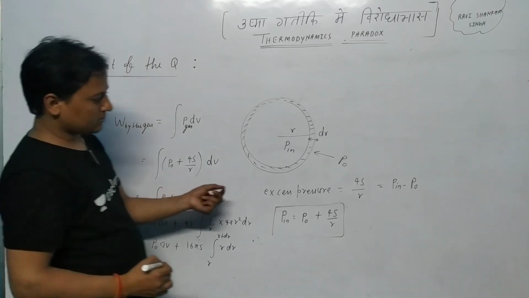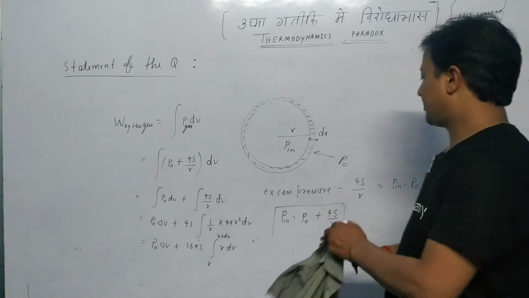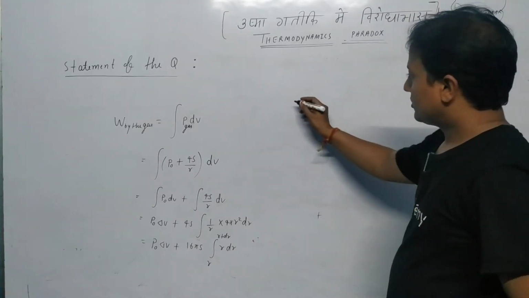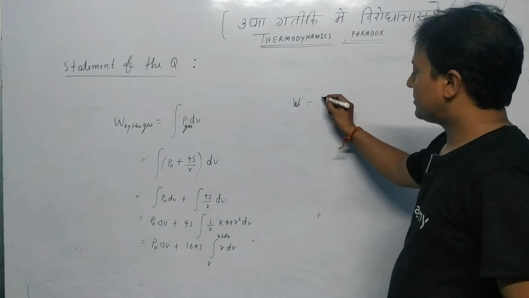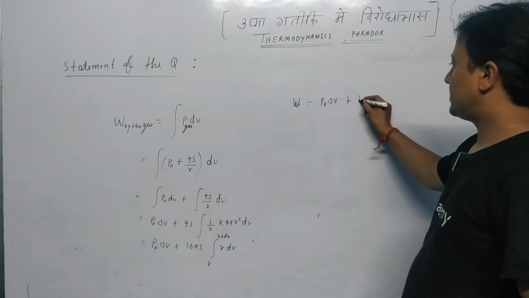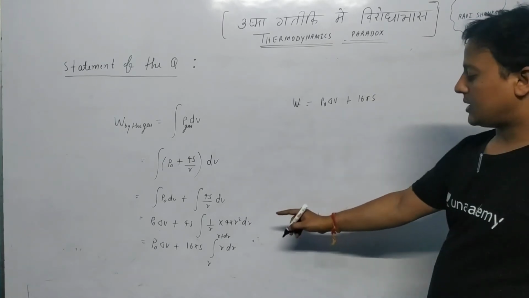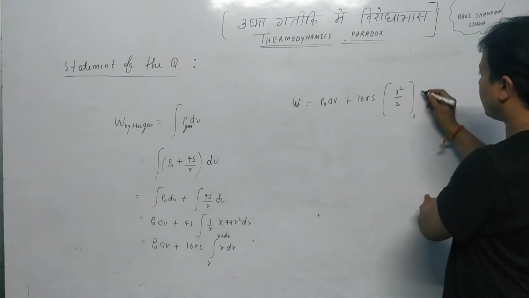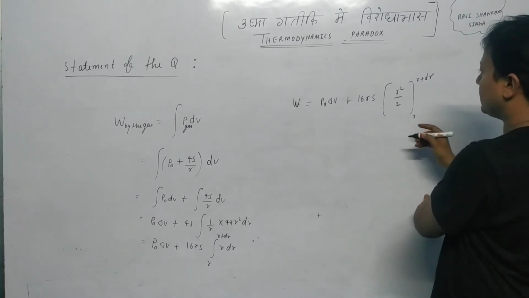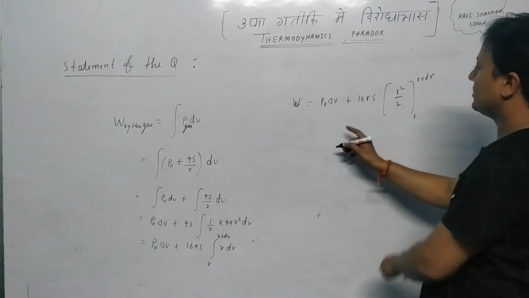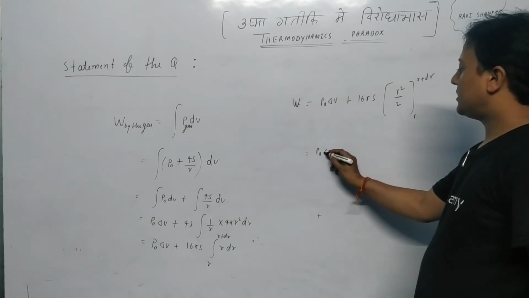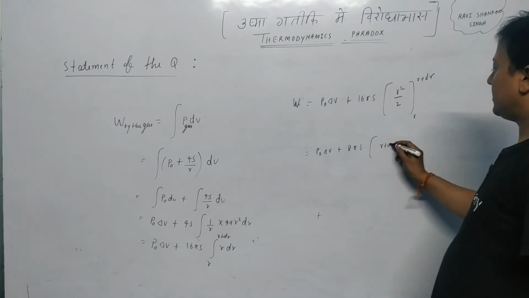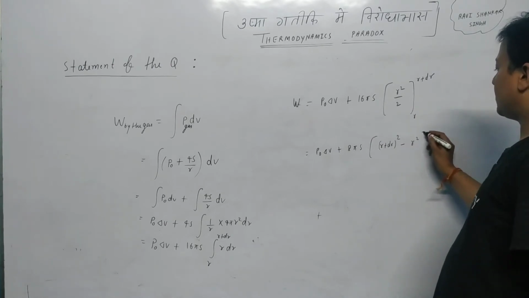Now solving this term further. The work done by the gas will be P naught delta V plus 16 pi S, and the integration of R will simply be R square over 2, with limits R to R plus dr. Here the 2 and 16 simplify, and we get P naught delta V plus 8 pi S. Now putting in the limits, upper limit minus lower limit.